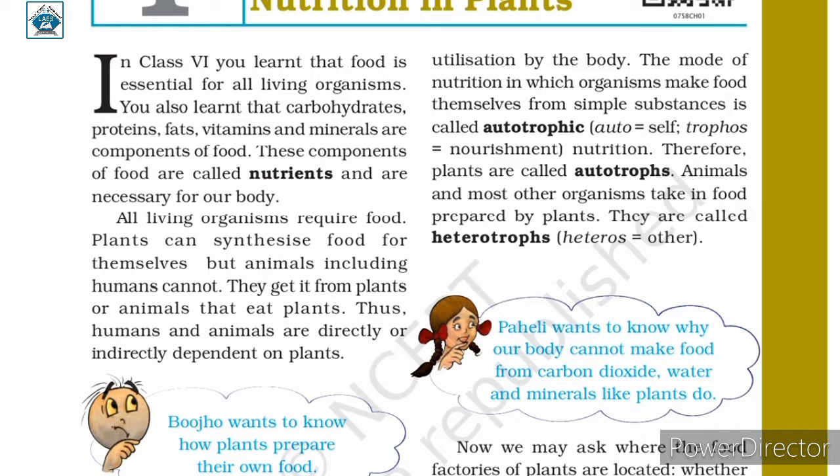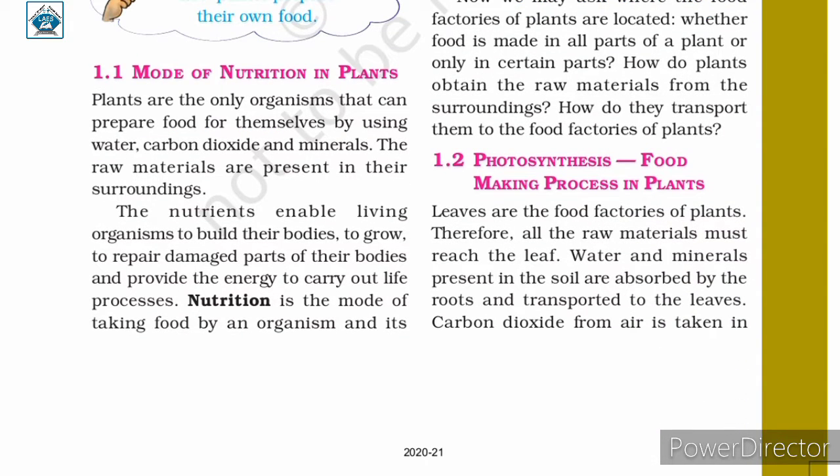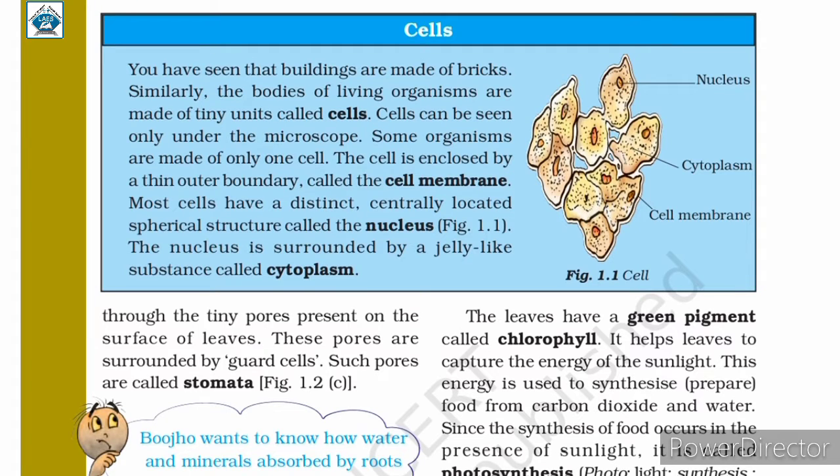We discussed the process of photosynthesis, which is the food making process in plants. As discussed, leaves are the food factories of plants. We learned about cells and also about chlorophyll.